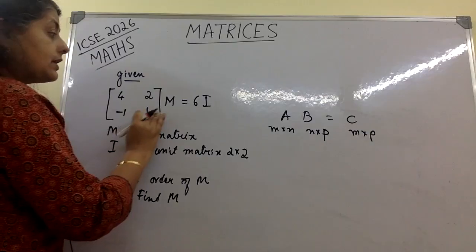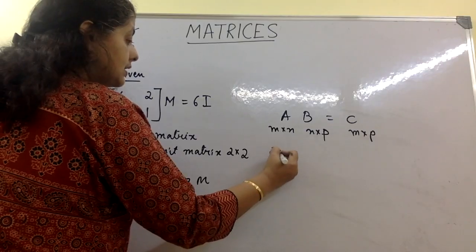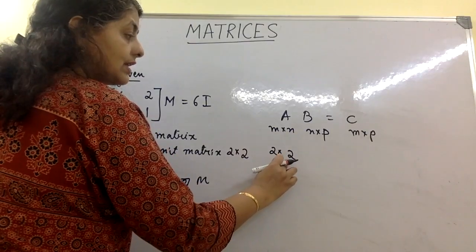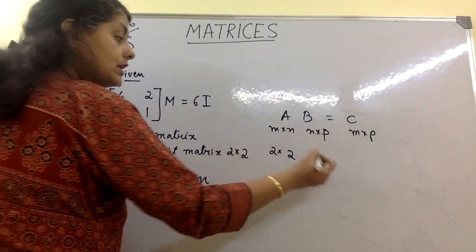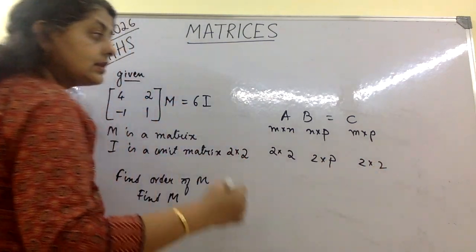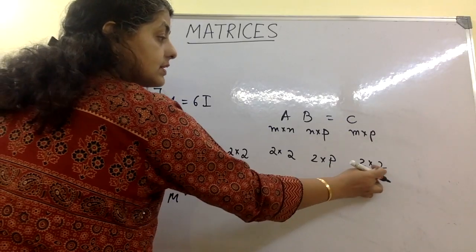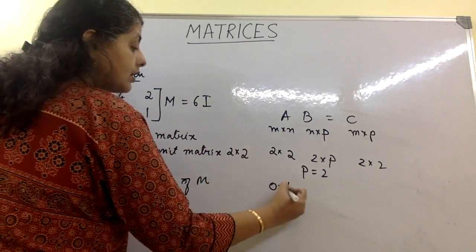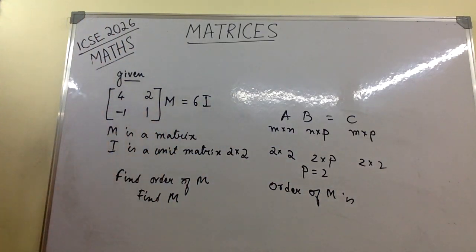So if I am multiplying this with this, the order of this one is 2 by 2. I am writing the same order, 2 by 2, for the product. The order of this I don't know, but the column here has to match the row here, so the row is 2, I know. The only thing I don't know now is P, and this one is already 2 by 2. Remember this. If it is 2 by 2, how much is P then? Because P is this value. So P is 2. Therefore, the order of M is 2 by 2.